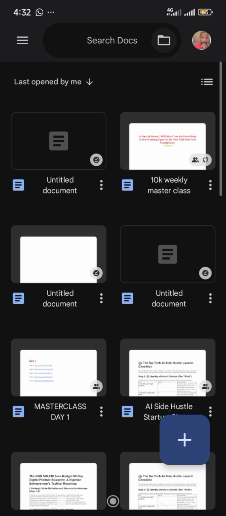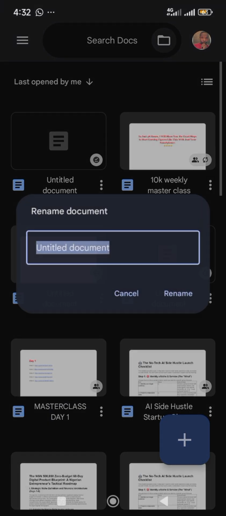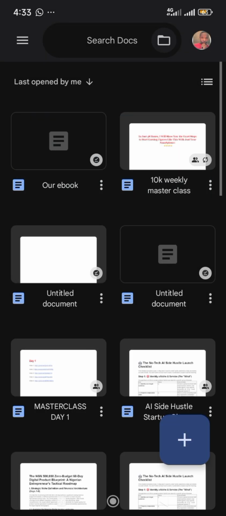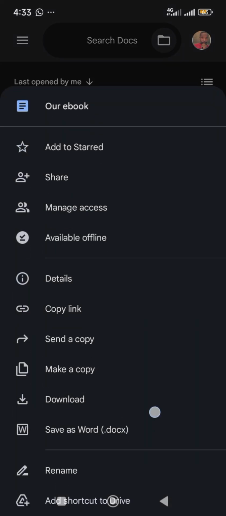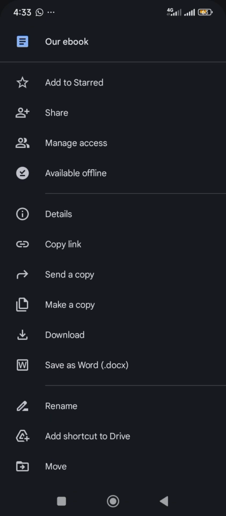You give it a title. Add the title of our ebook. You just go to where it says rename. Let's just use our ebook as a title. Our ebook, that's the title. We don't rename it. Then once you're done with it, you just tap on this option here, download, and it will be downloaded to your file manager.